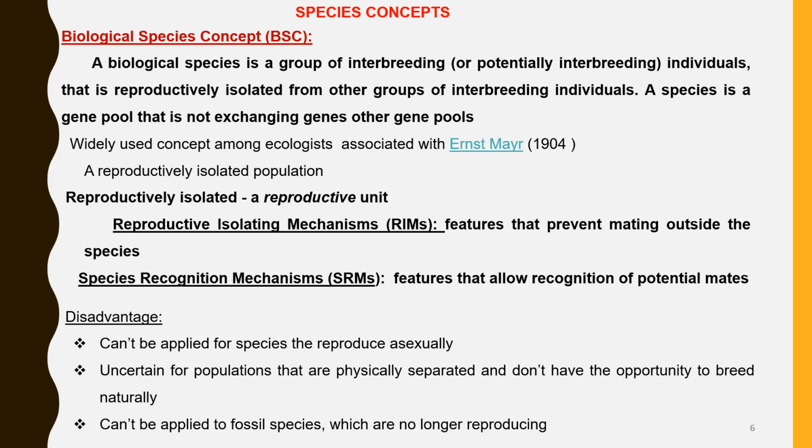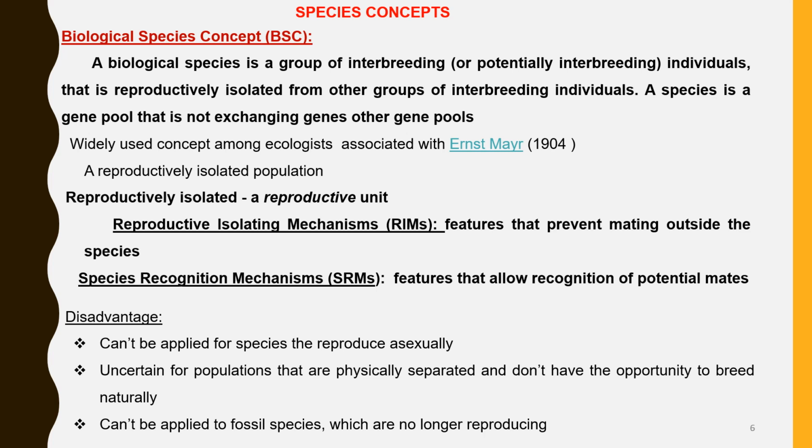It emphasizes reproductive isolation. The individuals within a species have reproductive isolating mechanisms that prevent mating outside the species. They also have species recognition mechanisms that allow recognition between potential mates.